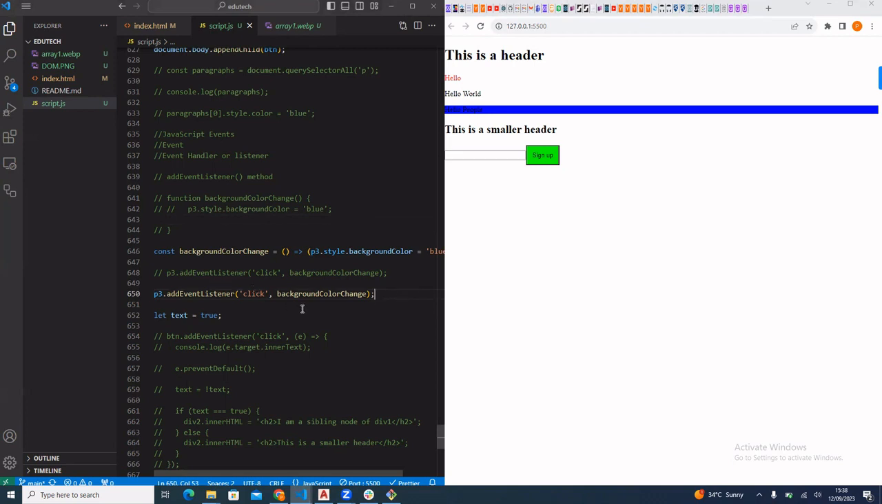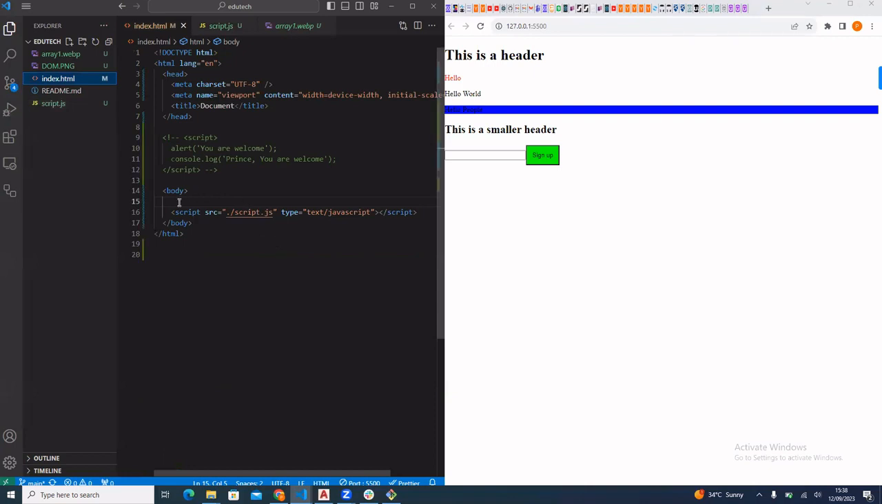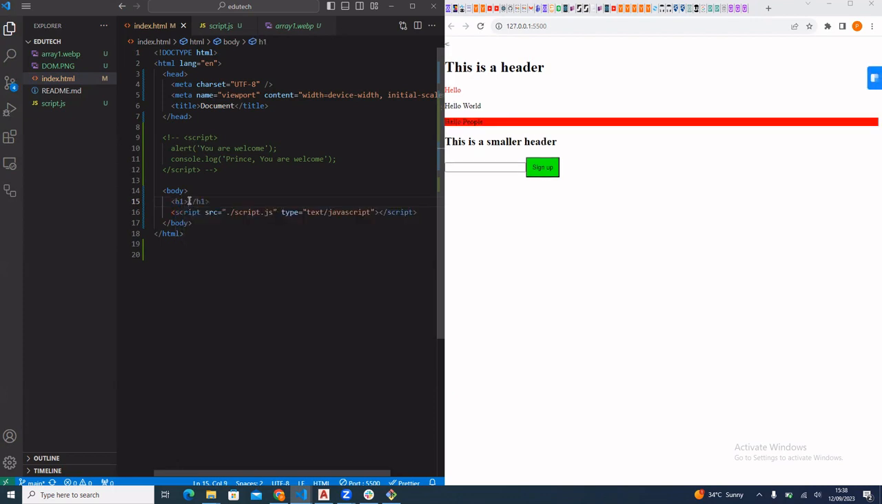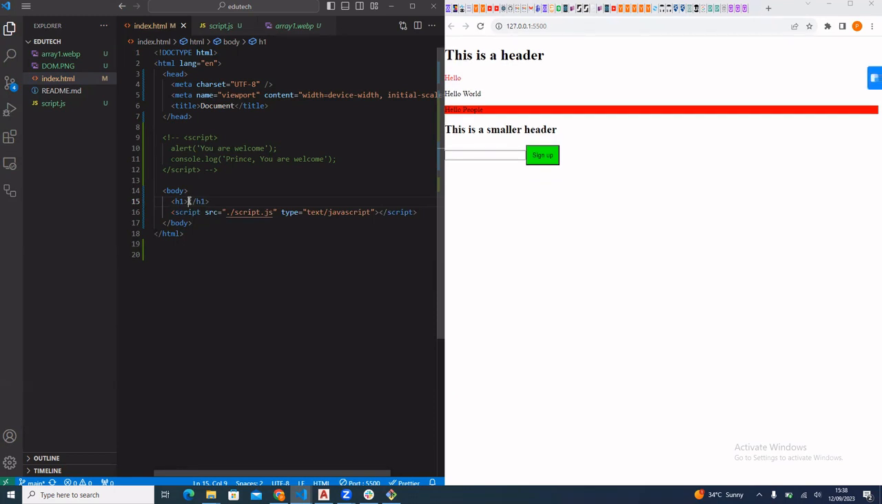Now, there are different ways of calling event listeners on HTML elements. This is the best way of doing it. But we have situations where event listeners are passed into HTML elements as attributes. That can also be possible. Let's demonstrate with an example. Let's say this is an H1. You can say we have a big header. Let's say another big header.